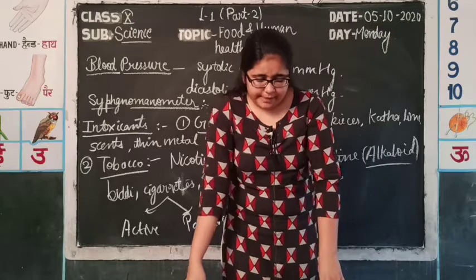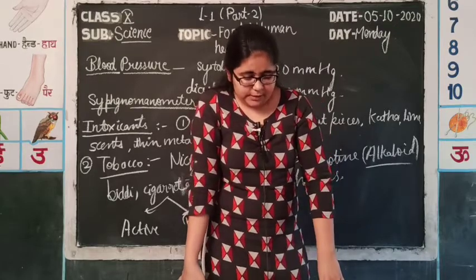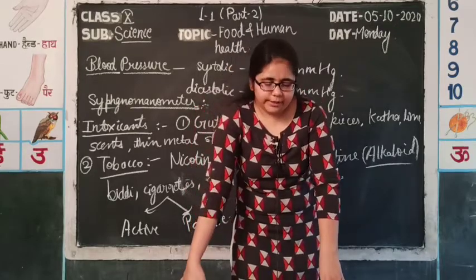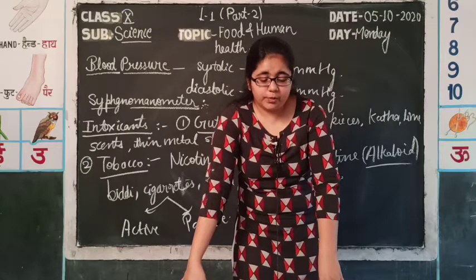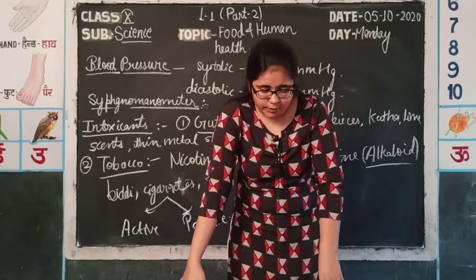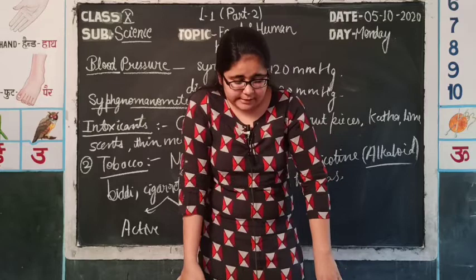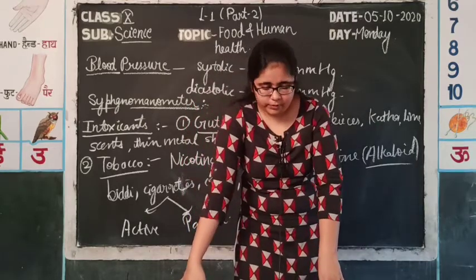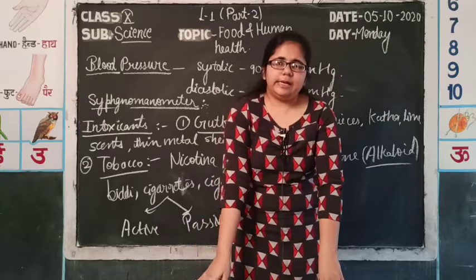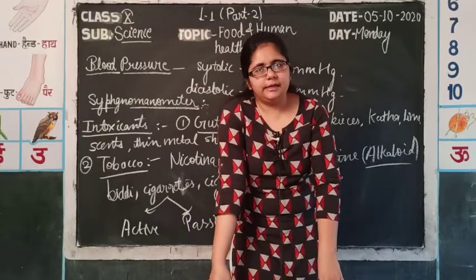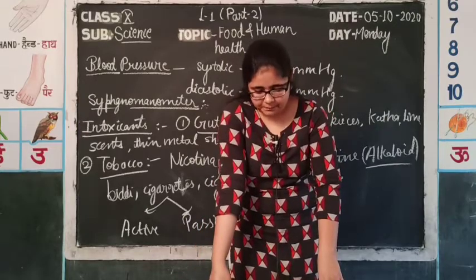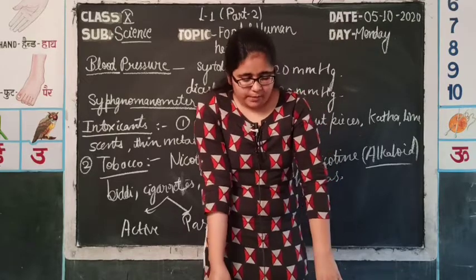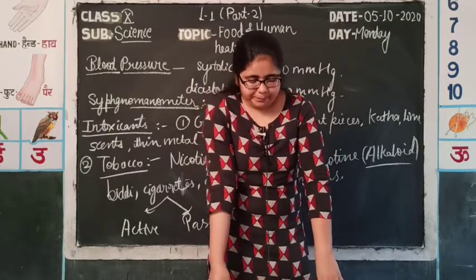So, some data related to the death of persons due to tobacco chewing as well as using it as a smoking agent are given in your book, in which approximately 60 lakh people die untimely every year because of tobacco use. Out of these, 50 lakhs are the direct users and 10 lakhs are the passive smokers. So, this was all about the gutka and tobacco.